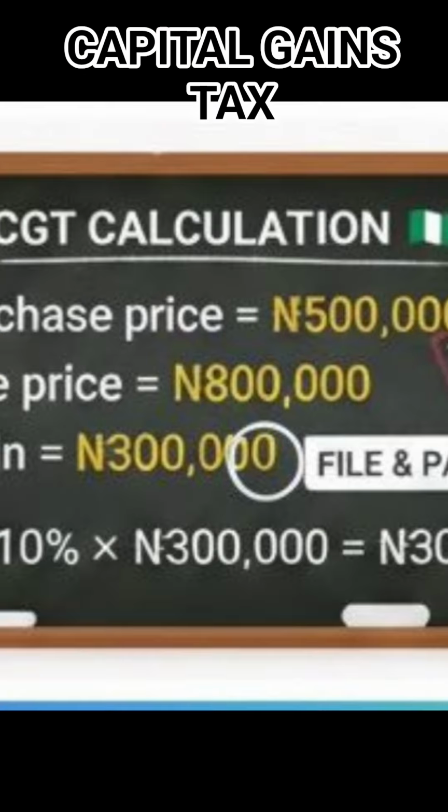Okay, let's take for instance, this person acquired an asset worth 500,000 naira and sold it for 800,000 naira. The amount which was the profit or earnings from that transaction was 300,000 naira on the disposal of that asset or stock, as the case may be. Then 10% of the gain, which was 300,000 naira, gives 30,000 naira, which was the capital gains tax for that transaction.